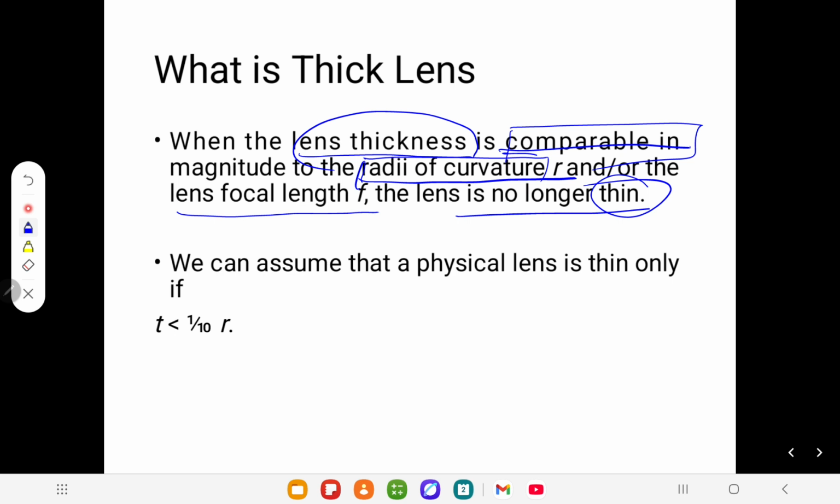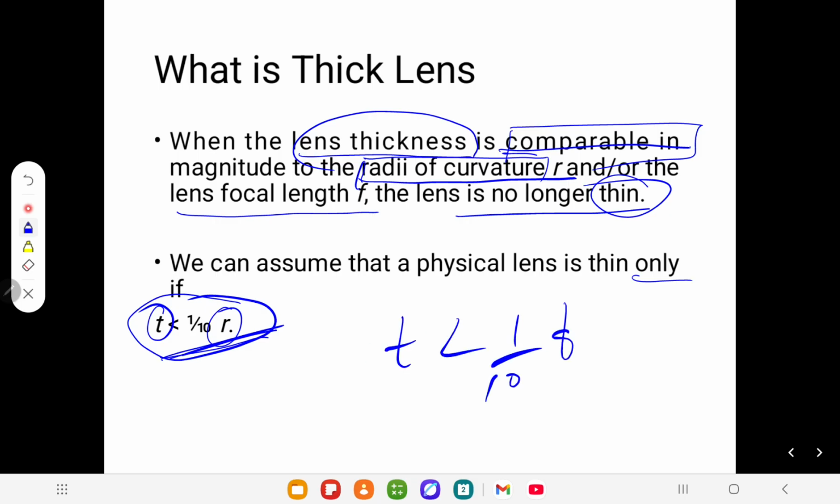Or in another way, we can think of this as a very important component. We can assume that the physical lens is thin only, just remember, only if thickness is less than one tenth of the radii of curvature. It's a very important point to understand. This is a very important definition. Or thickness is less than one tenth of the focal length. So it's very important: if the focal length is very short and the thickness is high, then it's considered a thick lens.